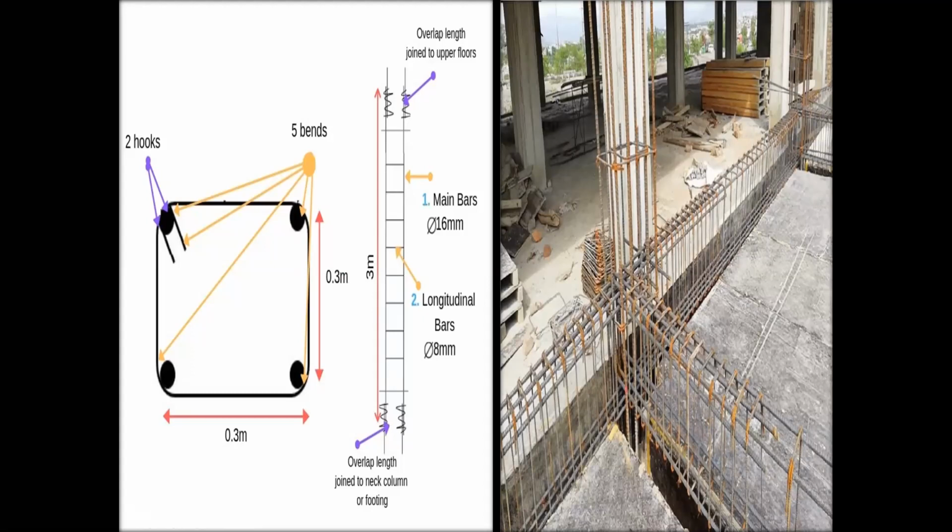Longitudinal bars, another name, stirrups or tie bars. Maximum use is 6 mm or 8 mm for the longitudinal bars. Main bars depend upon the structural element. 16 mm or 20 mm or 25 mm are used for main bars.